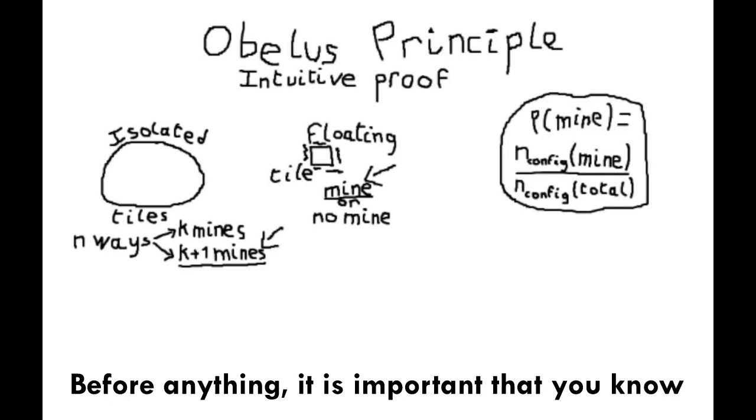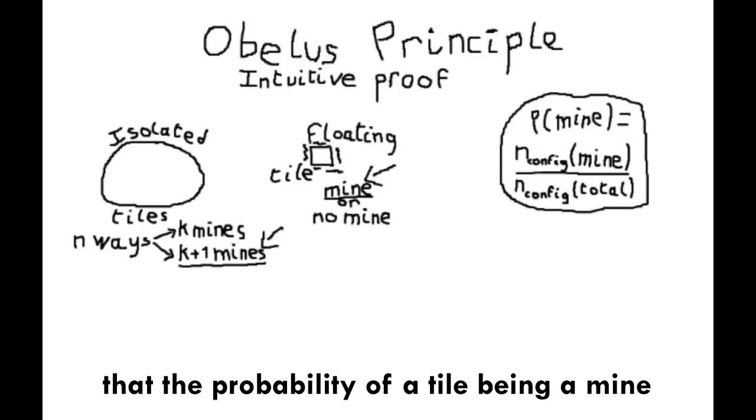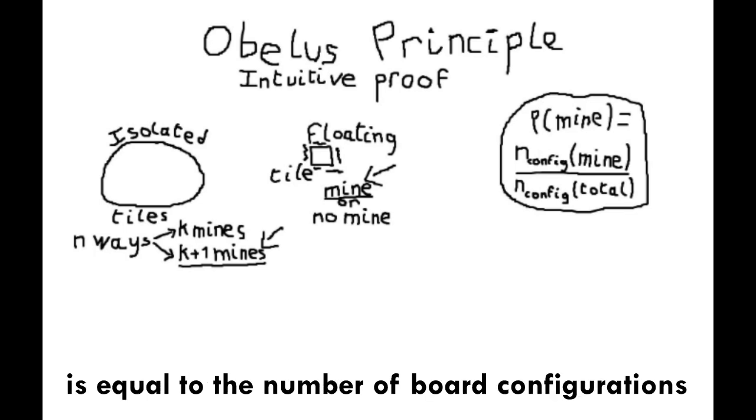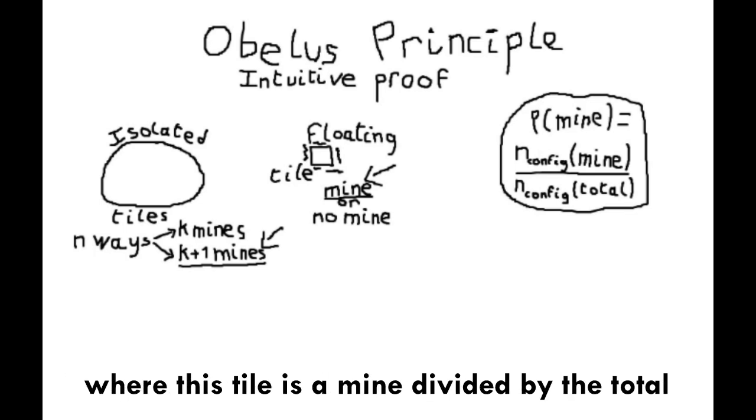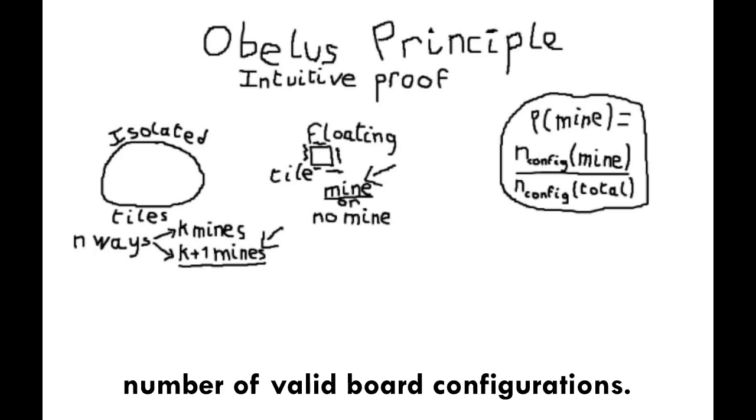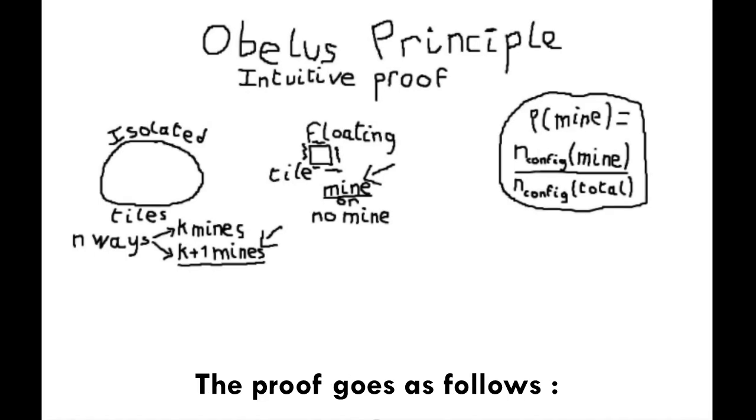Before anything, it is important that you know that the probability of a tile being a mine is equal to the number of board configurations where this tile is a mine divided by the total number of valid board configurations. The proof goes as follows.